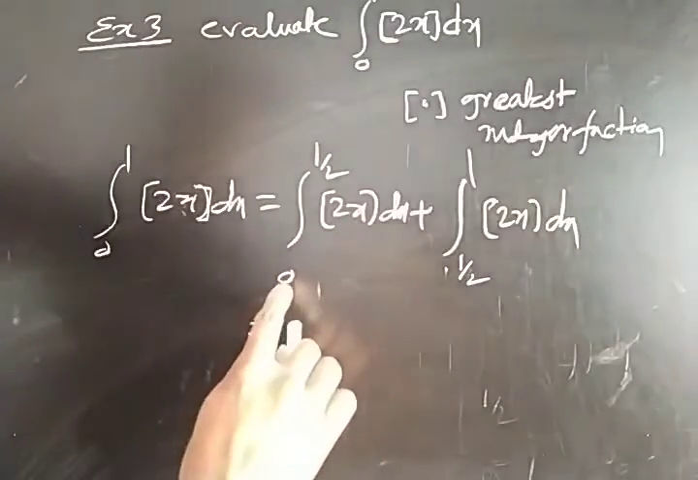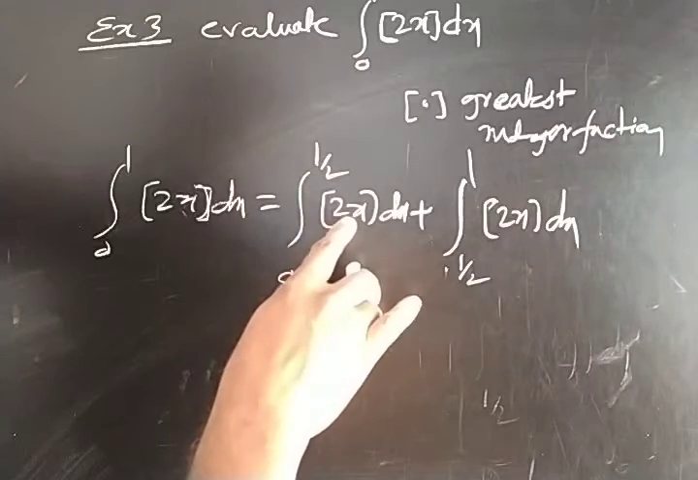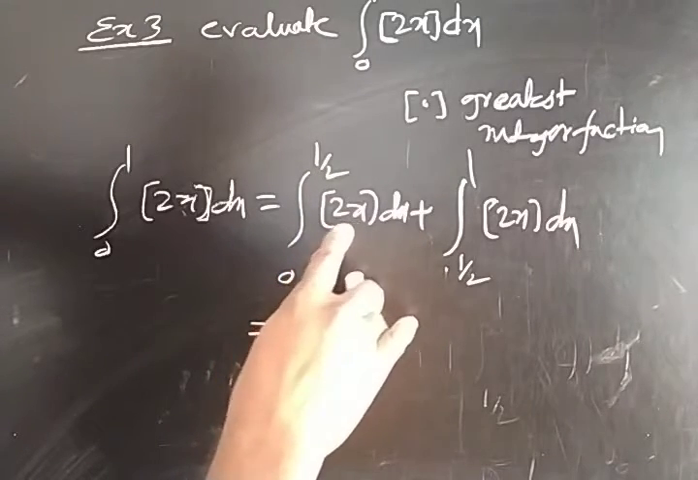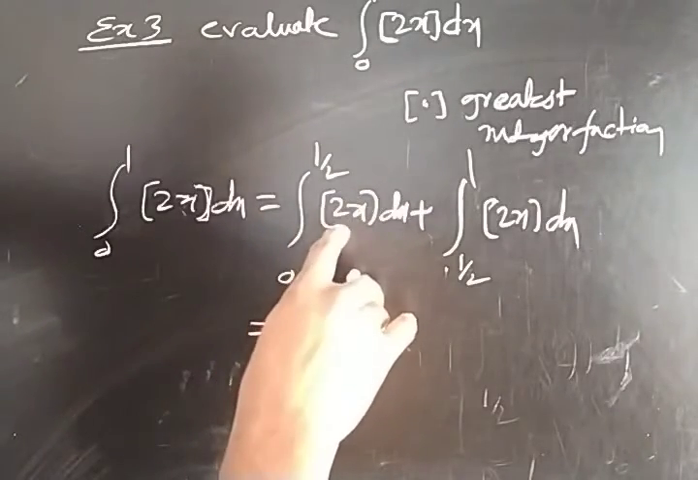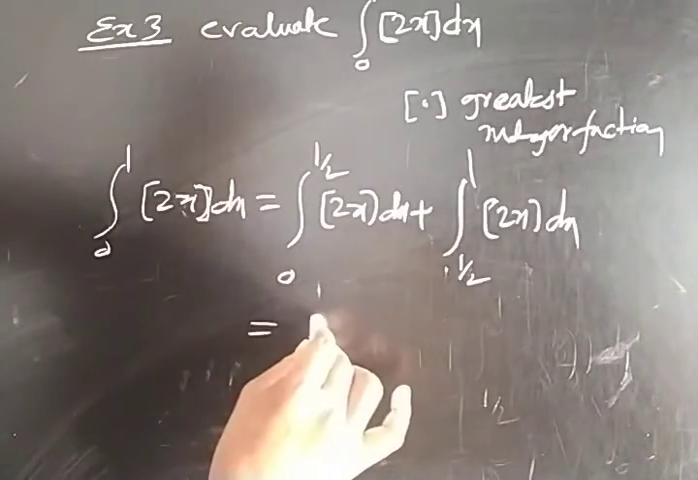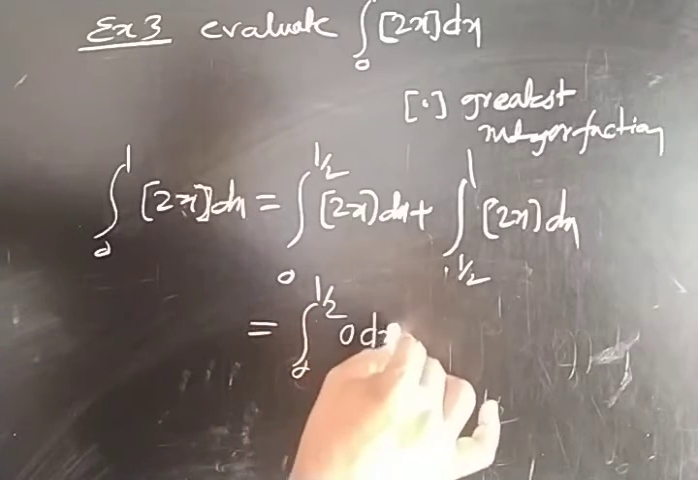Here, if you substitute 0, this will be 0. If you substitute 1 by 2, this will be 1. So here this bracket function lies between 0 to 1. 0 to 1 means you should take the left hand side integer value, that is 0. So here 0 to 1 by 2, this is 0 dx.